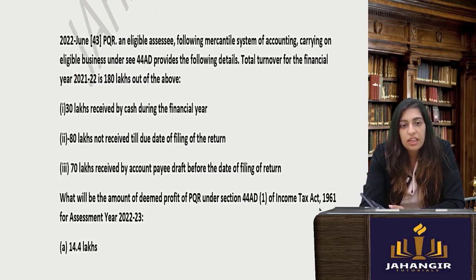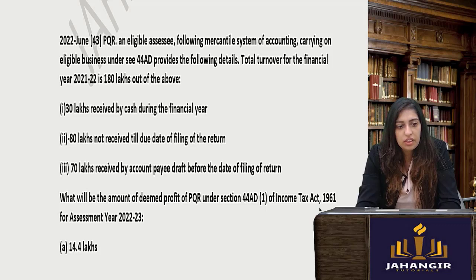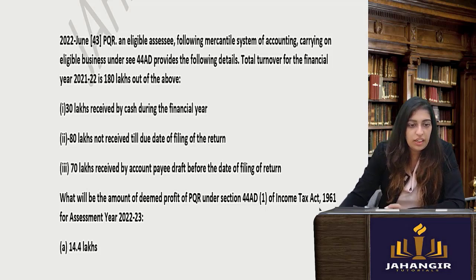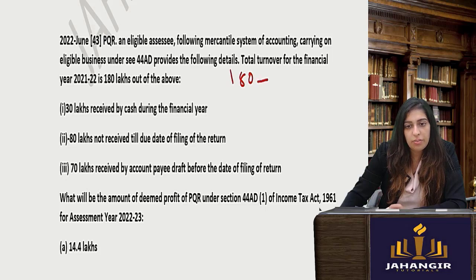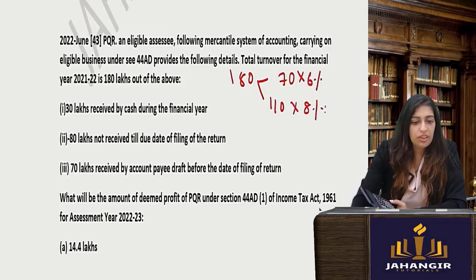Now, an eligible assessee, mercantile accounting, carrying on eligible business. The total turnover in the financial year is 1,80,000. Now, what you'll do, 1,80,000, we have done it 100 times. Again, one last time we'll do it. 180. Cash you cannot take, not received during the year. This is by account payee cheque, so this is 70. Remaining is 110. Doesn't matter what date, what time. All you'll do is if it is 70, you'll just take 6%. For the remaining, you'll take 8%. Add it and that will be your answer. Come on, next one.